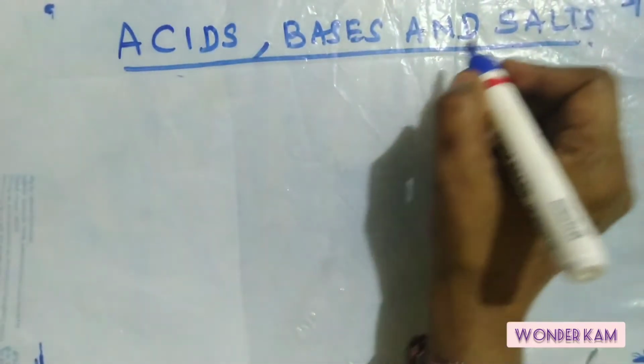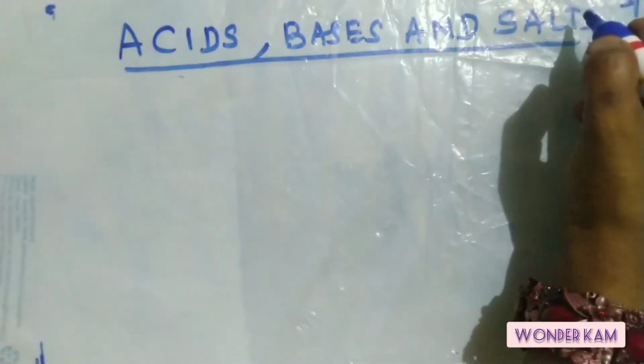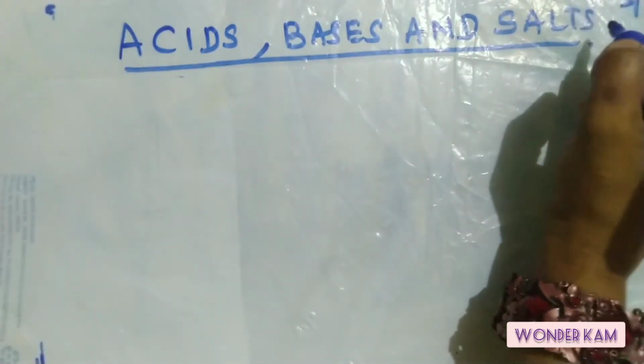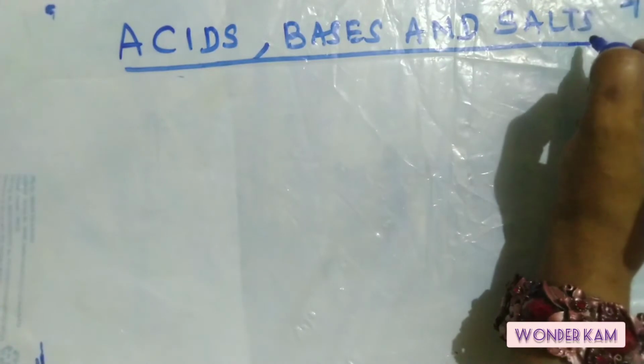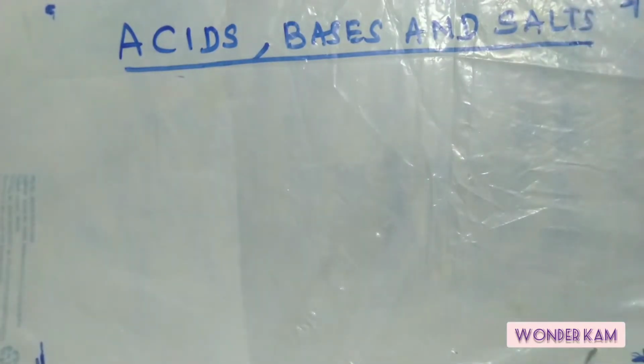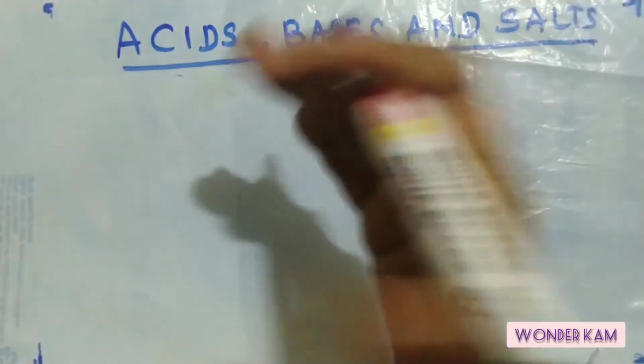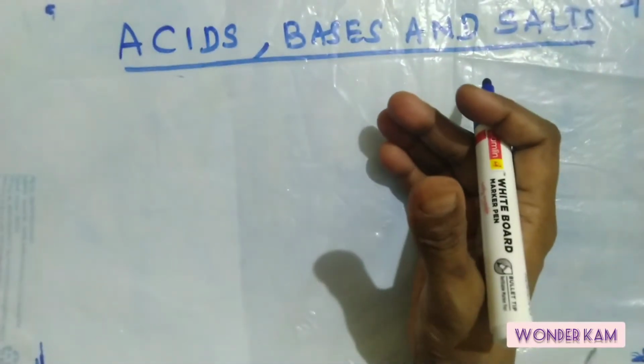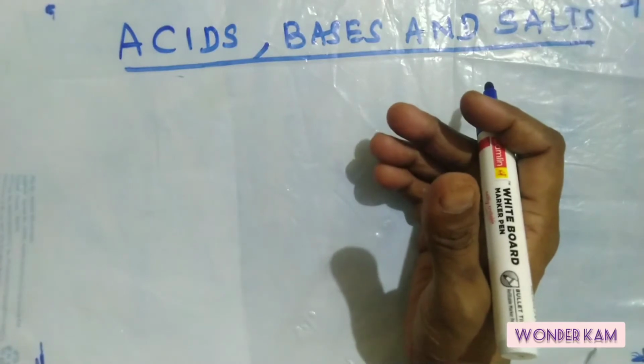Out of all these compounds, salts are very common that we use in our food every day, isn't it? Besides common salt or the table salt, there are so many other salts which we are going to discuss here.